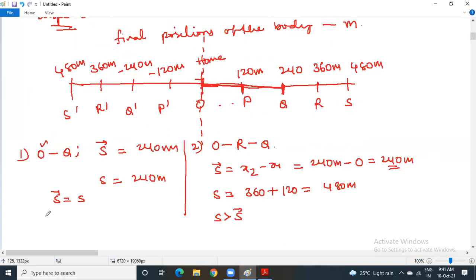Let us take up the third example. Suppose you have started at O, you have gone to Q, and you are coming back.